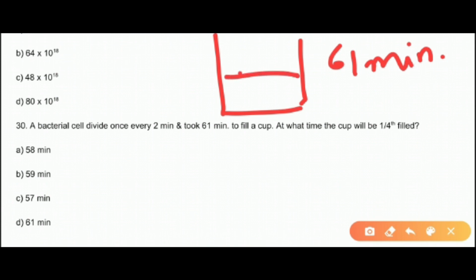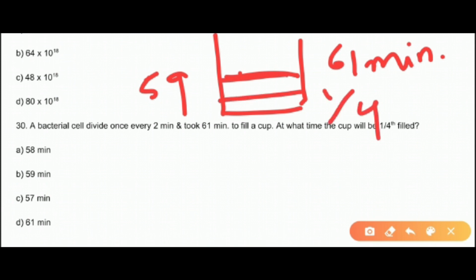That means at 59 minutes my concentration would be half a cup. Similarly, if I decrease 2 more minutes, that is around 57 minutes, my concentration will be 1/4.